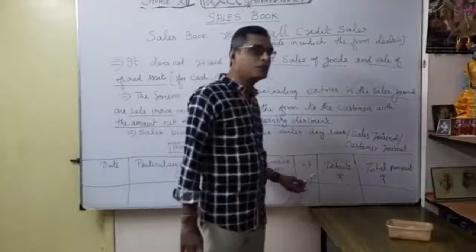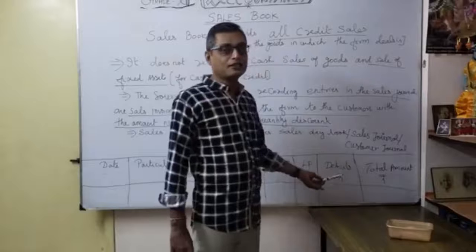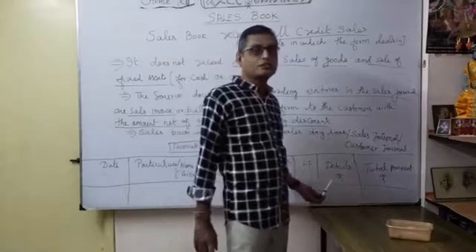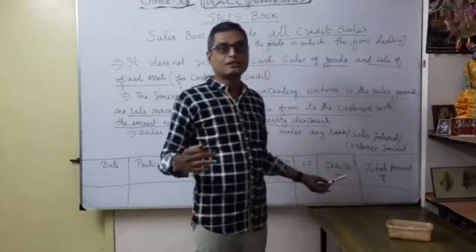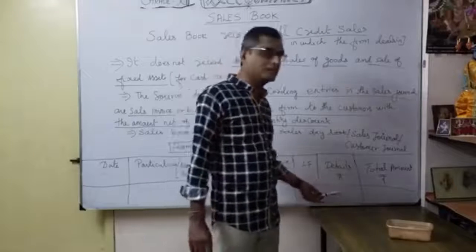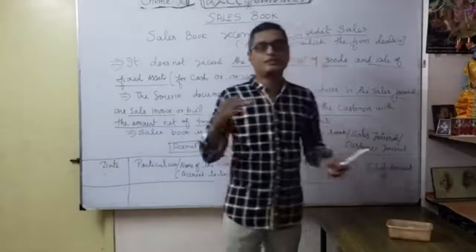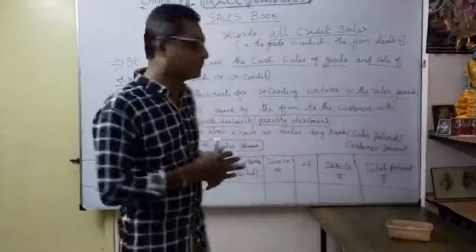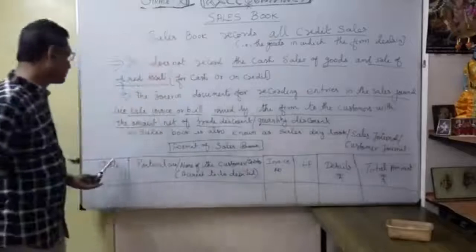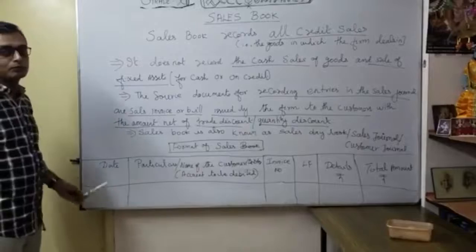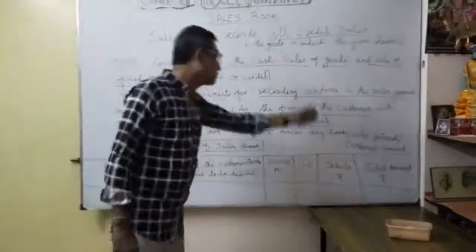Thereafter the ledger folio. Then in details we are going to record the description, quantity and amount, and any trade discount you have mentioned in the order. Thereafter we are going to deduct any trade discount allowed, and the net amount we are going to show under the total amount for each customer. So for different customers, whenever we discuss the transaction, you can record the date one by one. Okay, that's what our sales book consists of.